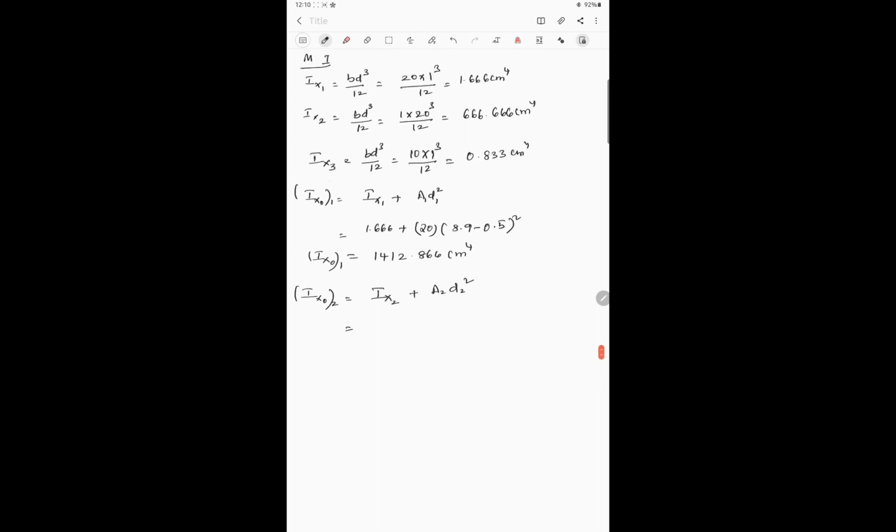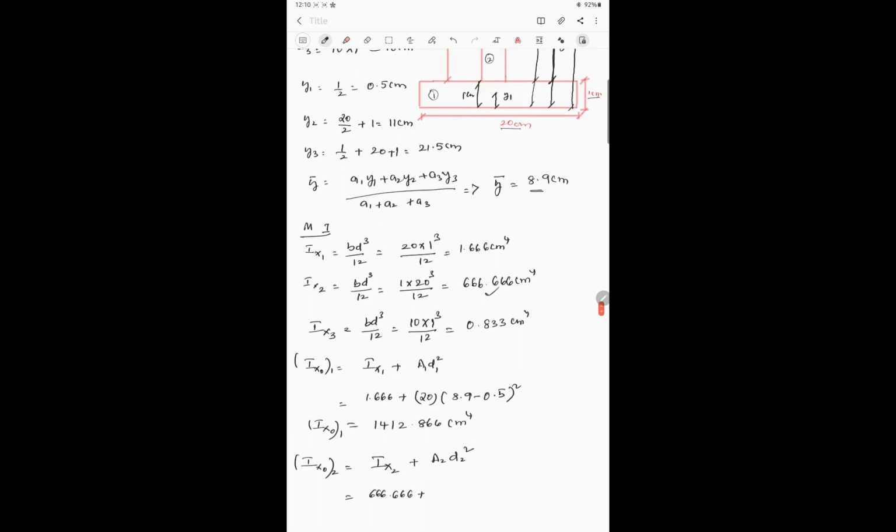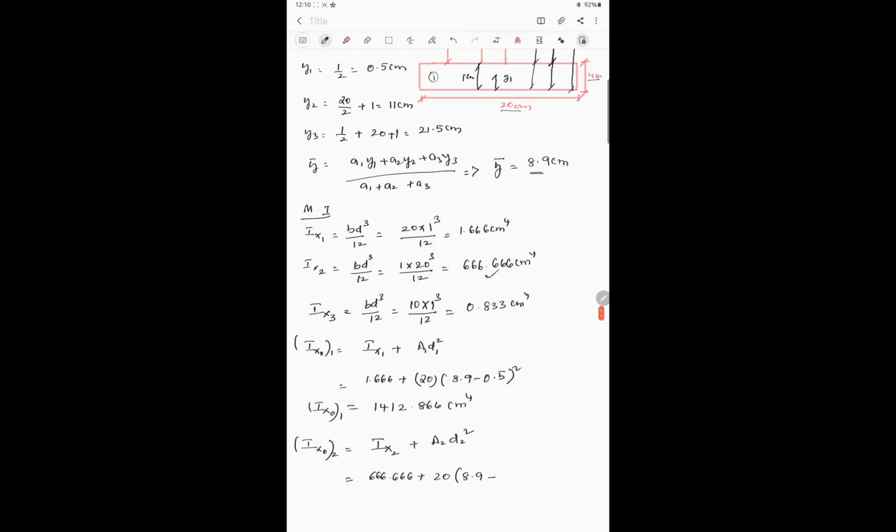Okay, so what is Ix2 we got? Ix2 is 666.666 plus a2. What is the value of a2 we have? See there, 20 into d2, y bar minus y2. Y bar is 8.9 minus y2. What is the value of y2 we have? 11 centimeter. So this is 11 whole square.